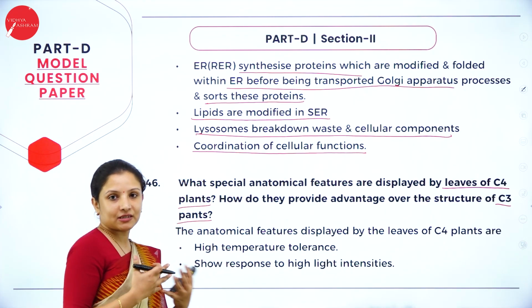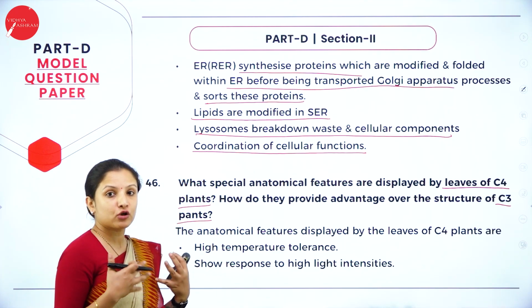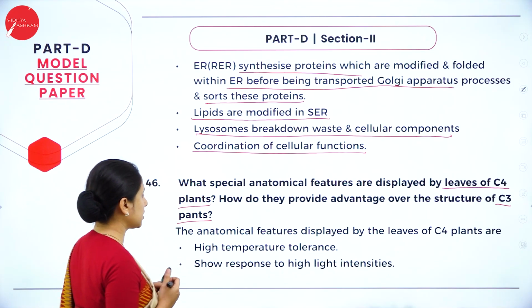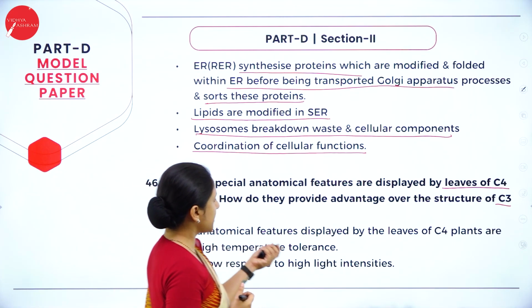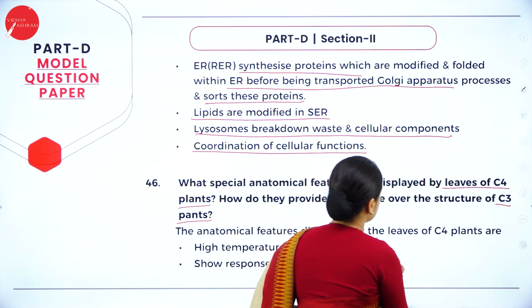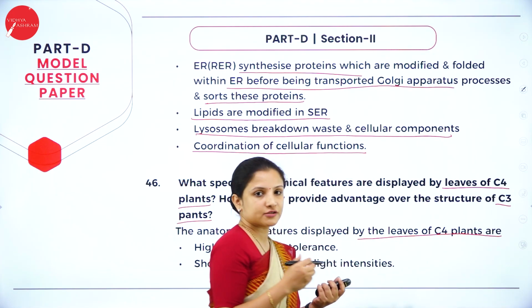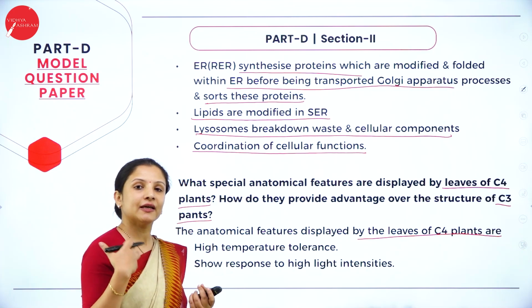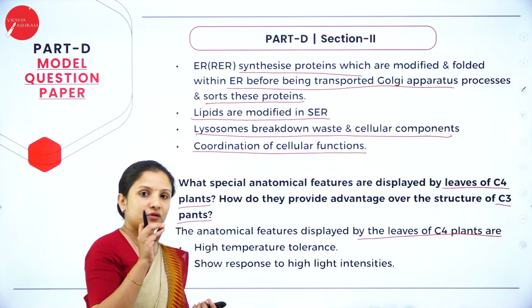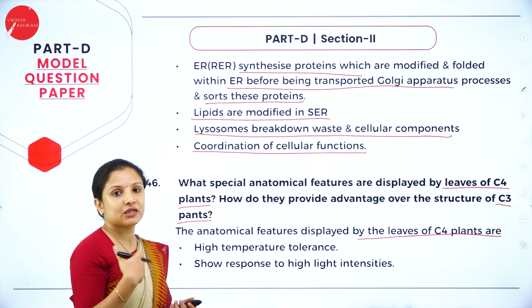Why is it so? Because of some structural modifications. What are those? Let's look into it. So the anatomical features displayed by the leaves of C4 plants, there is no need for us to write about the differences in the structure of it. We have to write about the differences in the anatomical features.